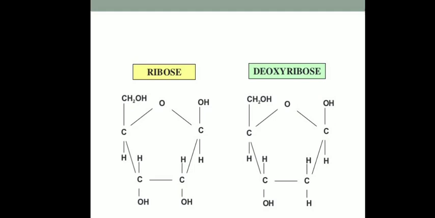When you study the structure of pentose sugar in detail, the ribose sugar of RNA has one oxygen atom more than the deoxyribose sugar. The name itself indicates it: deoxy means removal of, so one oxygen atom is less in it.